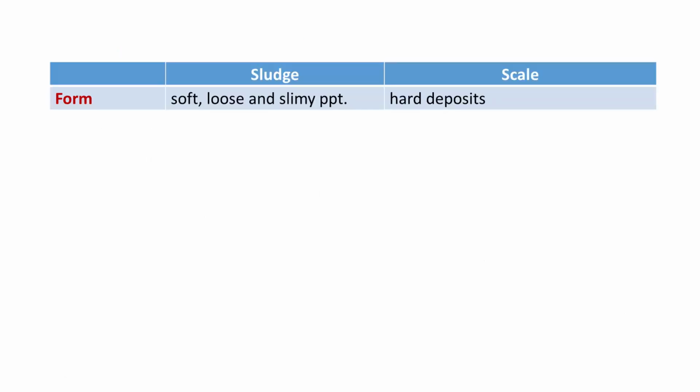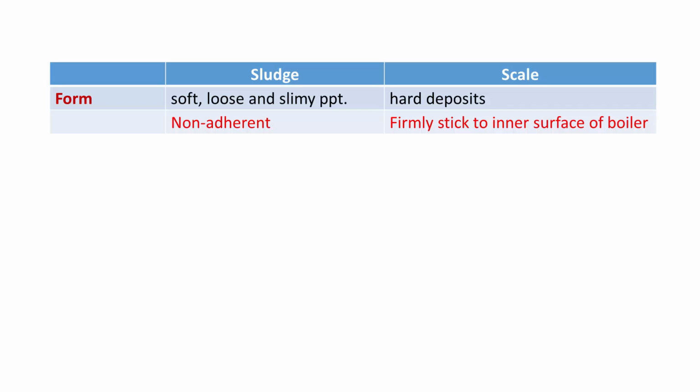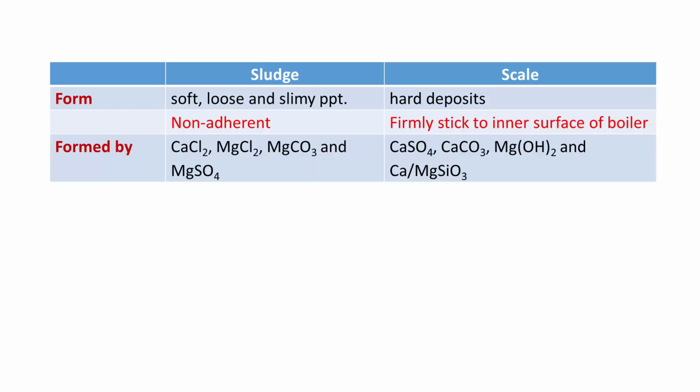We will differentiate between sludge and scale. Sludge is a soft, loose and slimy precipitate, whereas scale is a hard deposit. Sludge is non-adherent. Scale firmly sticks to the inner surface of the boiler. Sludge is formed by calcium chloride, magnesium carbonate and magnesium sulfate. Scale is formed by calcium sulfate, calcium carbonate, magnesium hydroxide and calcium or magnesium silicate.